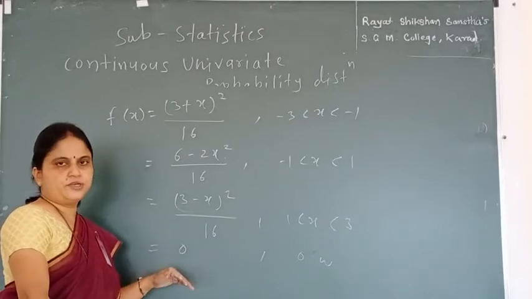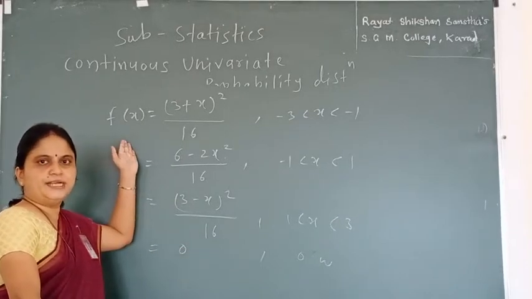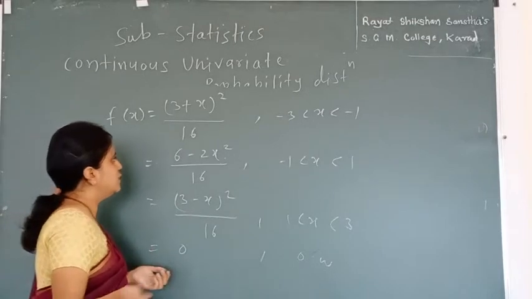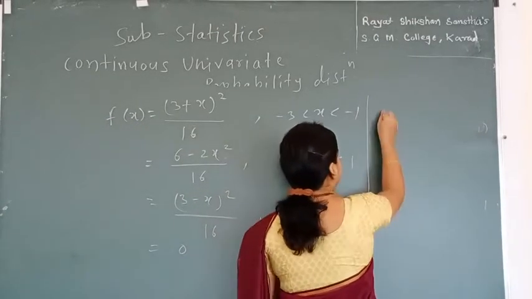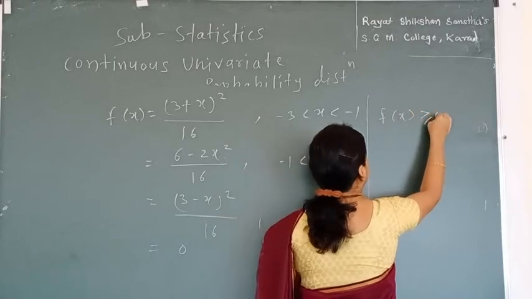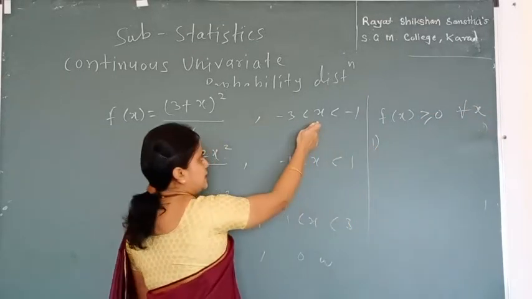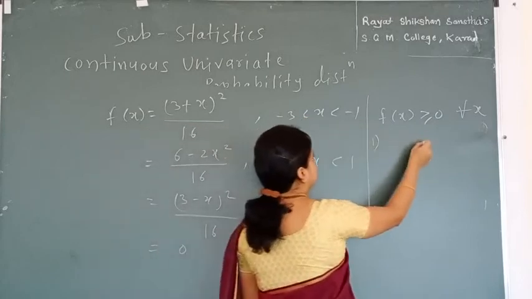So we need to check whether the given function is PDF or not. Okay. So for the first condition, we check whether our f(x) is greater than or equal to 0 for all ranges of x. So for the first range, x is in between minus 3 to minus 1.